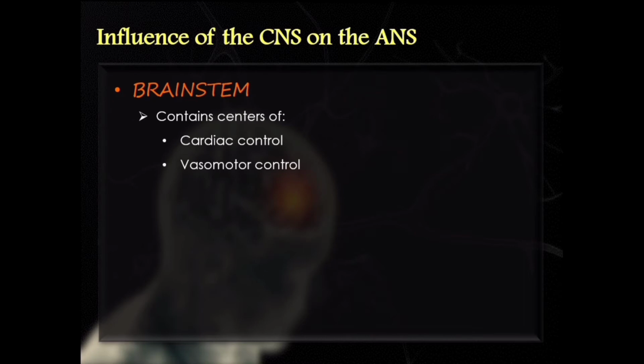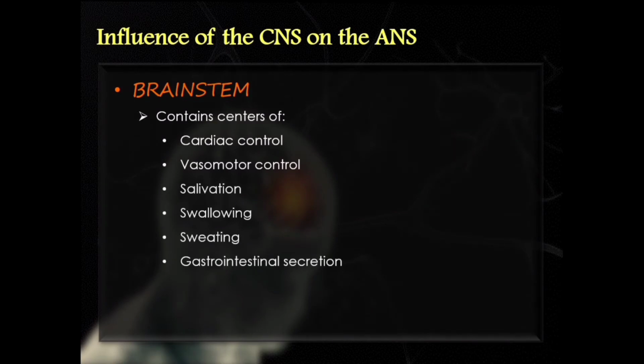Vasomotor control, which controls the size of the blood vessels and ultimately the blood pressure, is found in the brainstem. Production of saliva, swallowing, and secretion of digestive enzymes by the gastrointestinal tract, control of micturition, as well as the size of the pupils, all of those control centers are found in the brainstem.